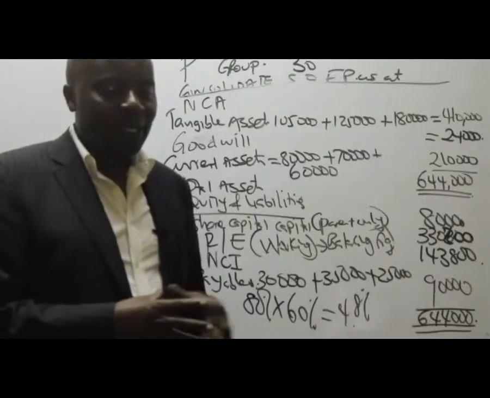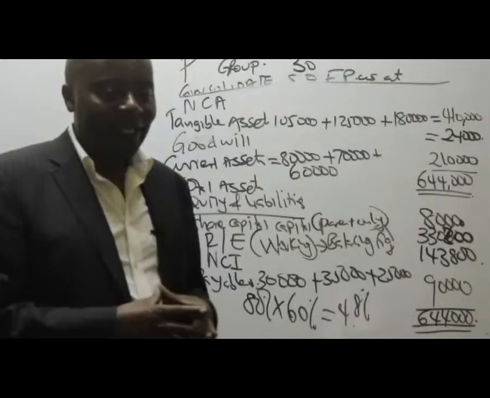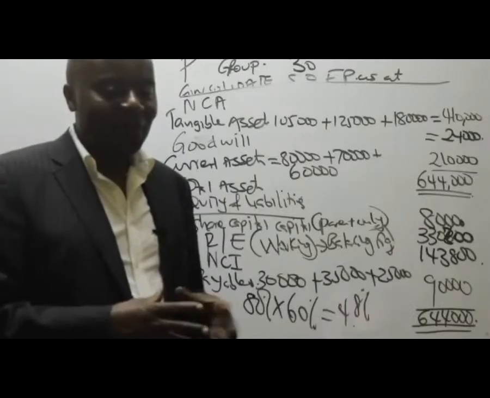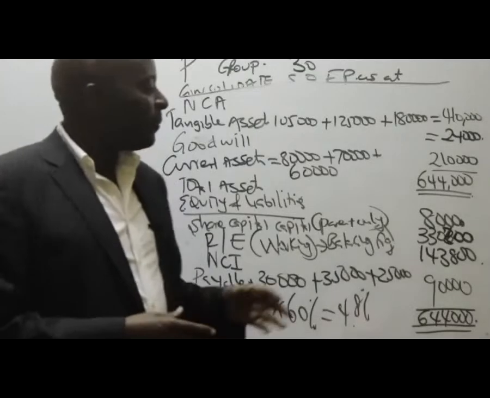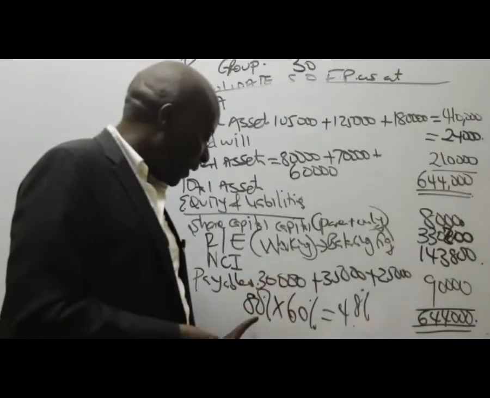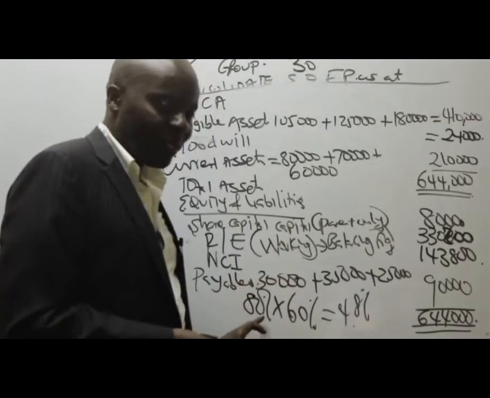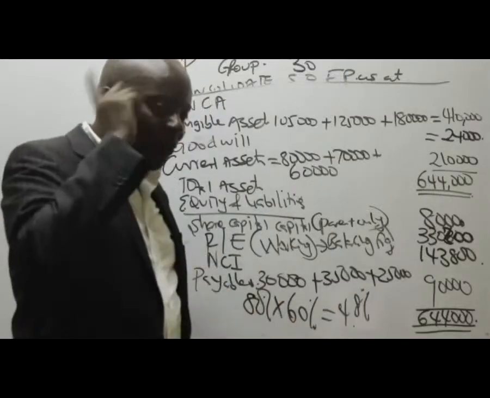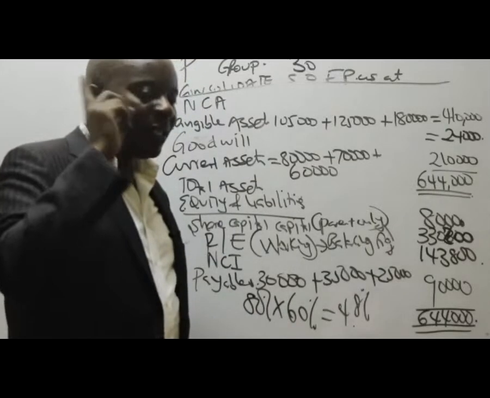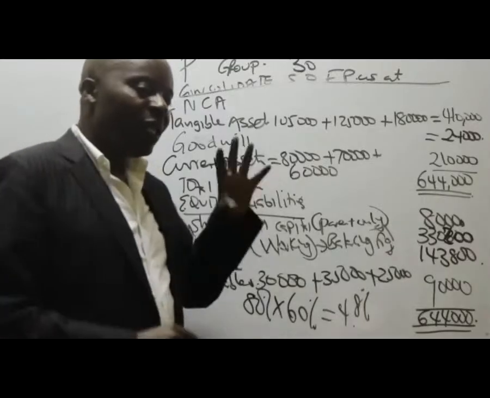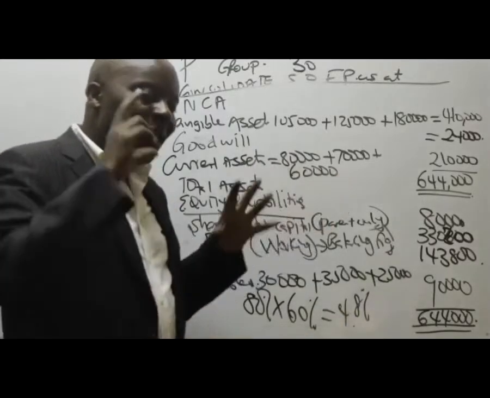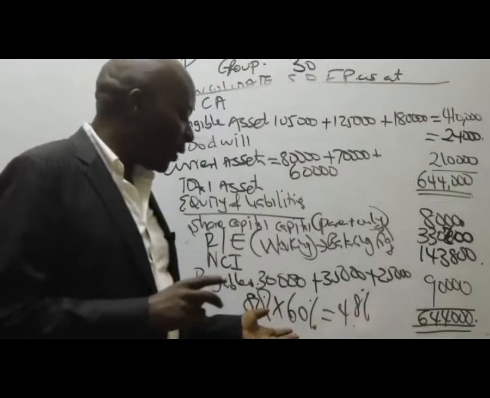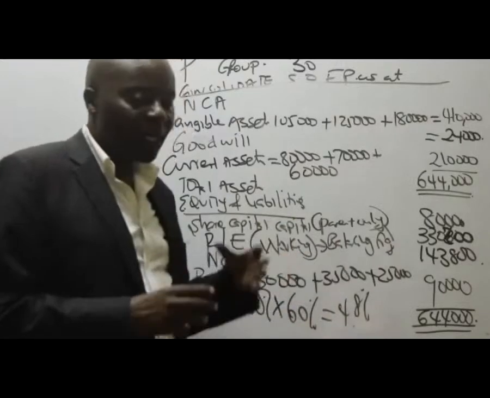How did he get the 110 times 20%? Remember, we had 80%, the NCI was 20%. And this company S paid 110. Out of the 110,000 that was paid, 80% was paid by the parent, 20% was paid by NCI. So we took 20% of that 110.